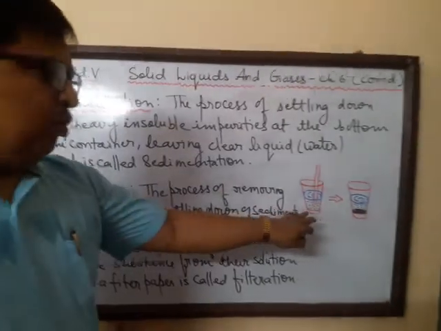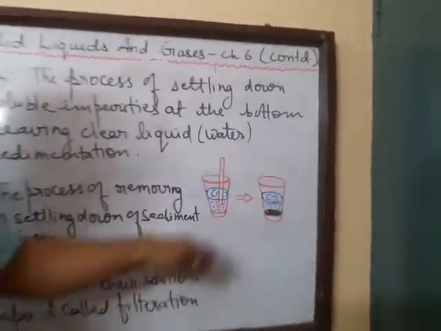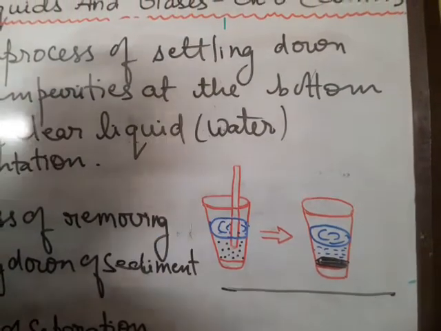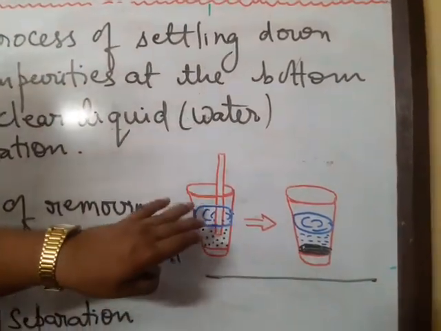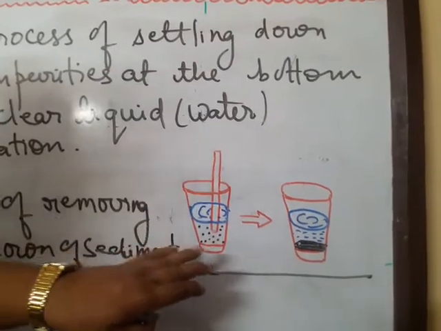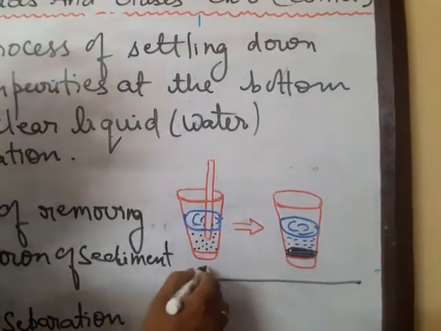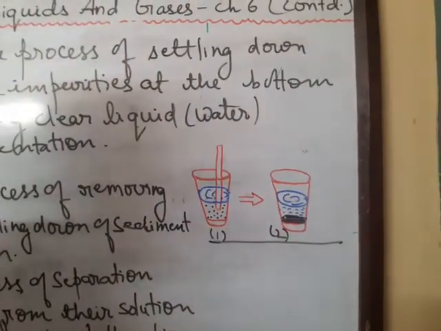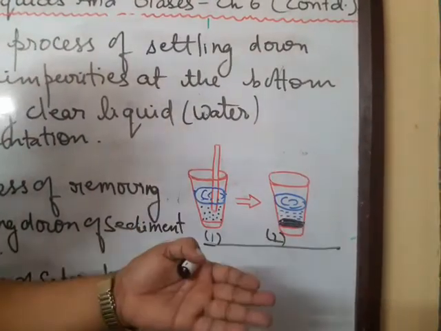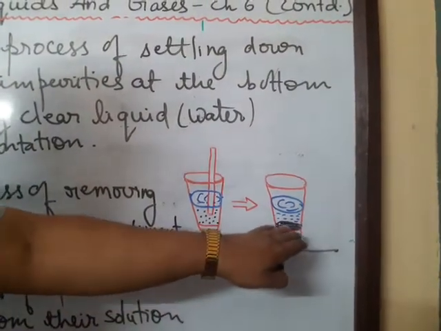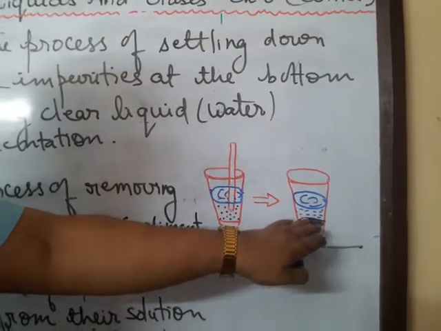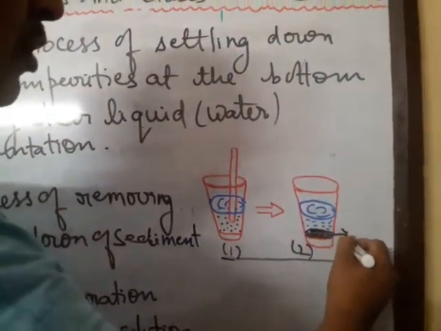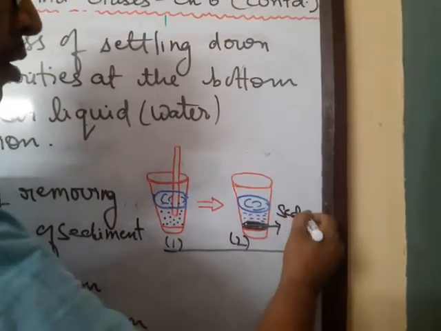Now here I have drawn two glasses. This is muddy water. This is the process of sedimentation being demonstrated here. The first glass consists of the muddy water that has been stirred, and then the second glass. The second glass has been left standing for say an hour, or maybe half an hour. So we find that all the insoluble impurities have collected at the bottom, which is called the sediment. So this black color that I have denoted here is the sediment.